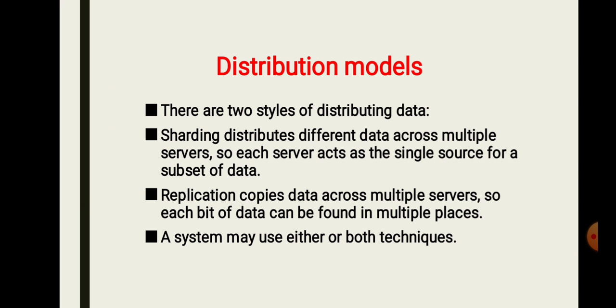First is sharding, which distributes different data across multiple servers, so each server acts as the single source for a subset of the data. Next is replication, which copies data across multiple servers, so each bit of the data can be found in multiple places. A system may use either or both techniques.